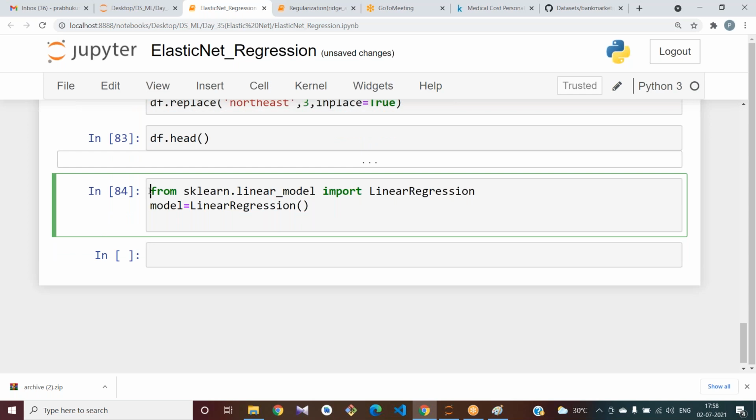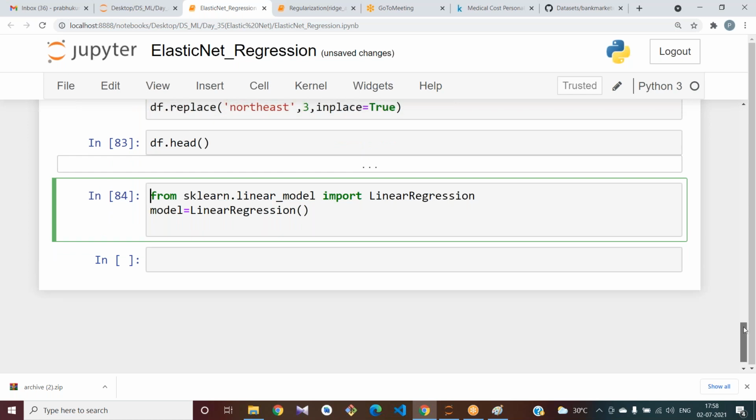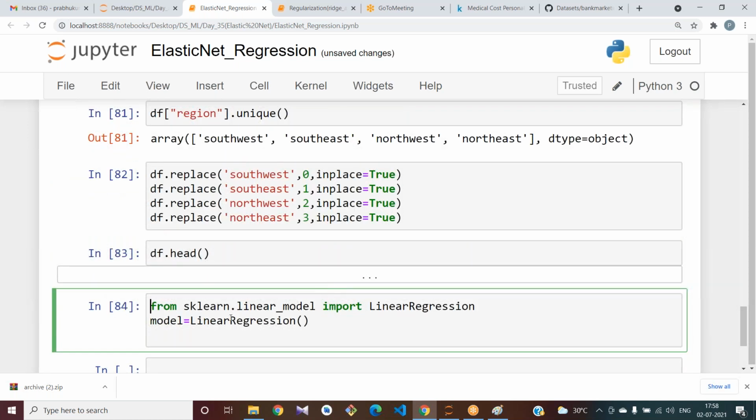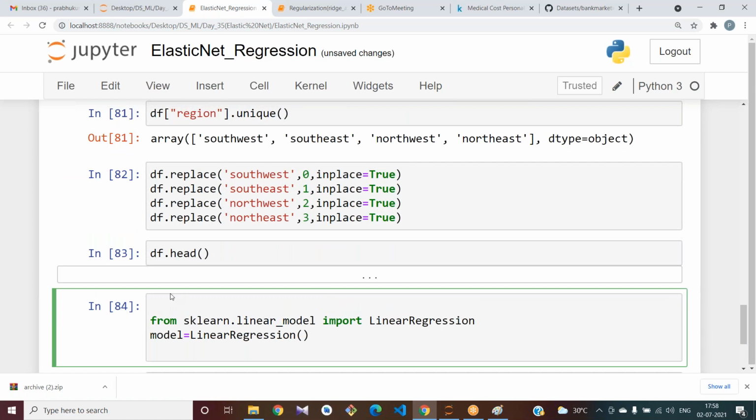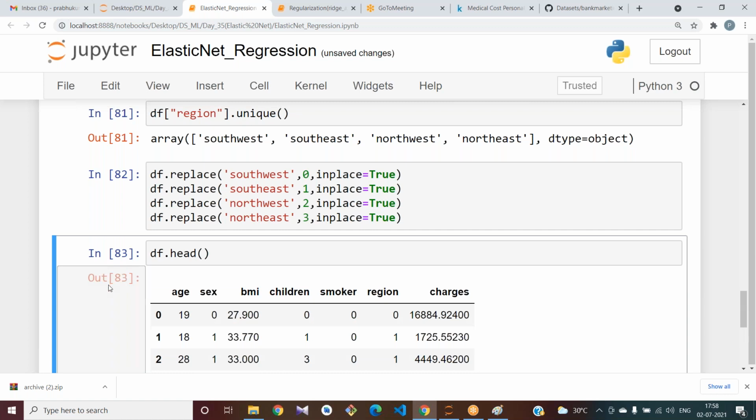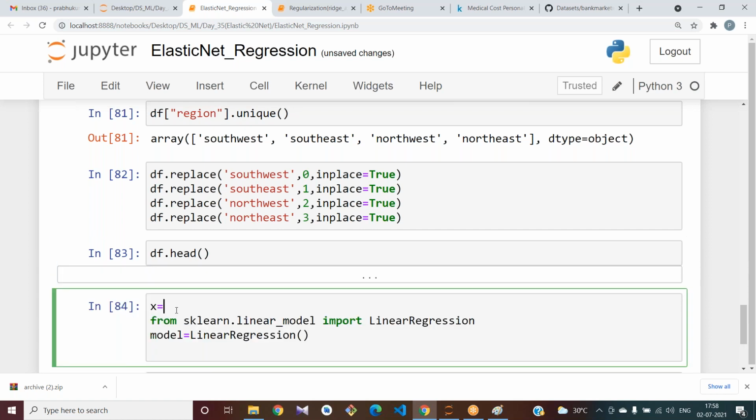You should select X and Y. We didn't select X and Y, right? X equal to, we have the first 6 columns. df.iloc. See, if you take iloc, I want only the first 6 columns.